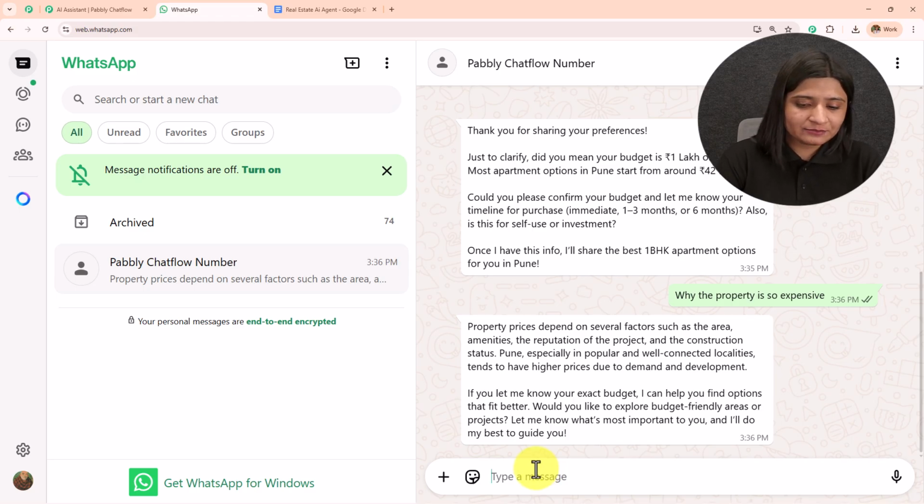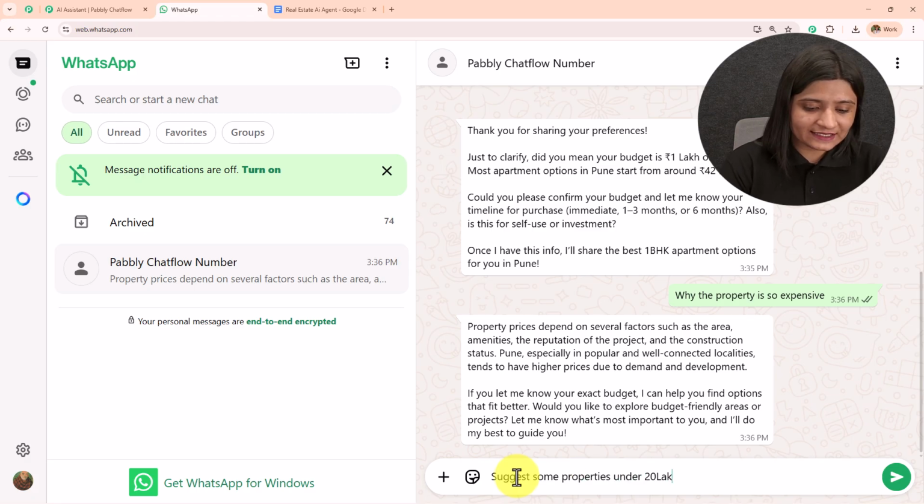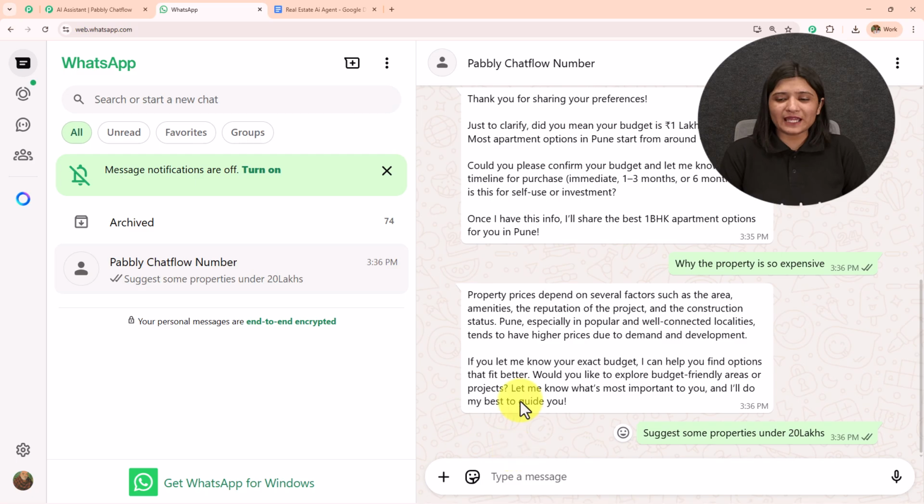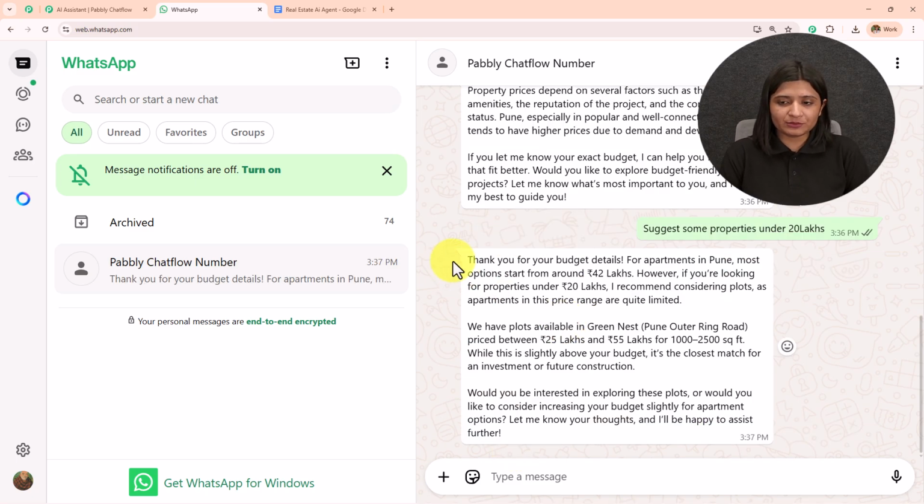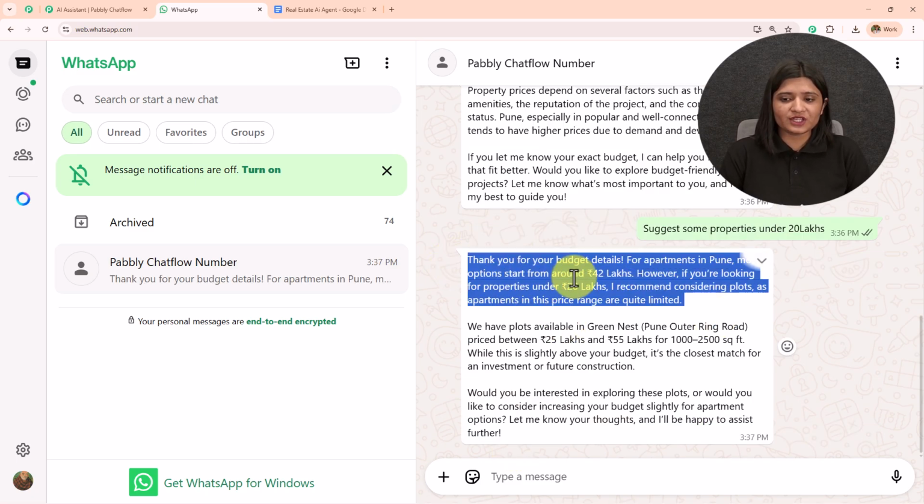So I'm going to write, suggest some properties under 20 lakhs. I'm going to send this message. Let's wait for the reply. And here it has sent me, thank you for your budget. For apartments in Pune, most options are around 42 lakhs.